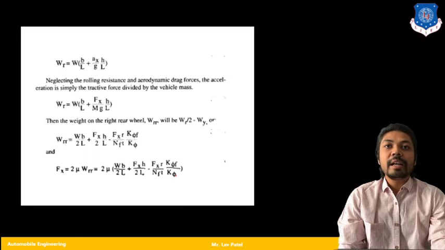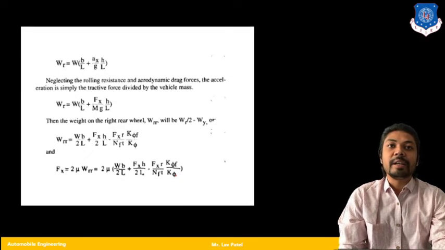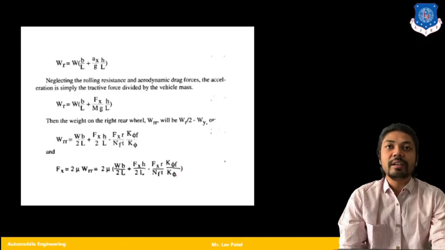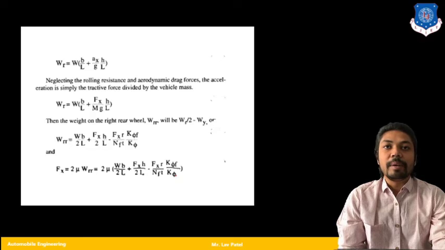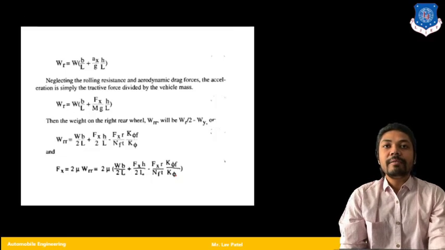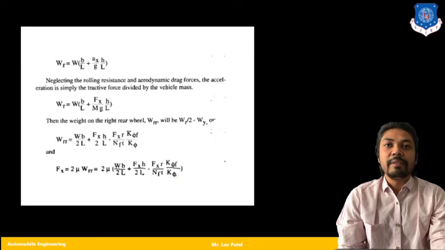Now moving further, we are going to neglect the rolling resistance and aerodynamic drag forces, as the vehicle is not in that kind of condition, so we can neglect them. From that we will find the value of WR, that is W into B by L plus Fx into H by mg into L. Now the weight on the right rear wheel, WRR, is WR by 2 minus WY. So finally from the above equations, we will find the traction limited acceleration for the individual vehicles.